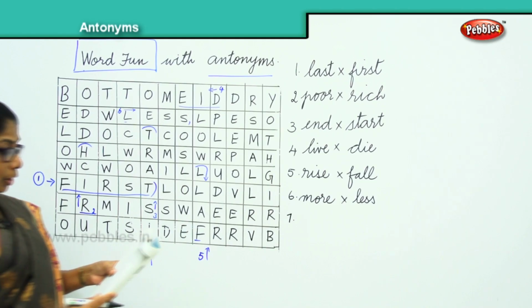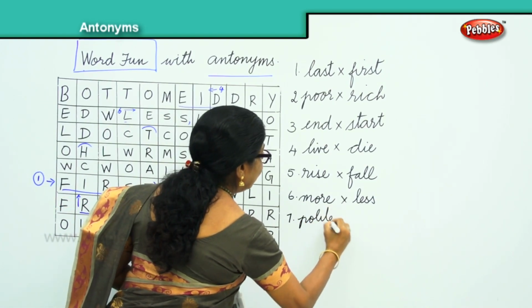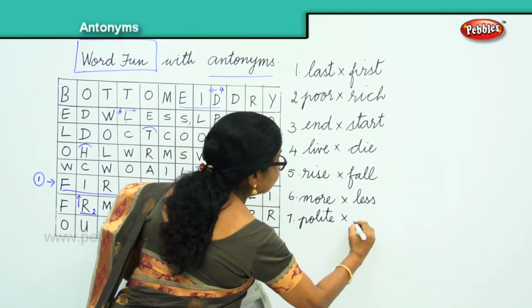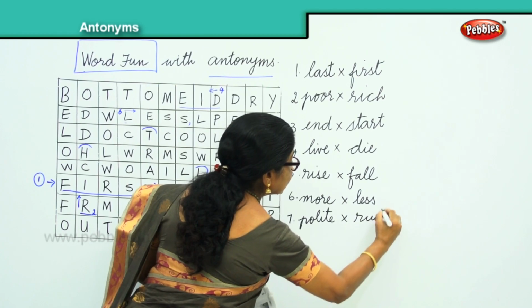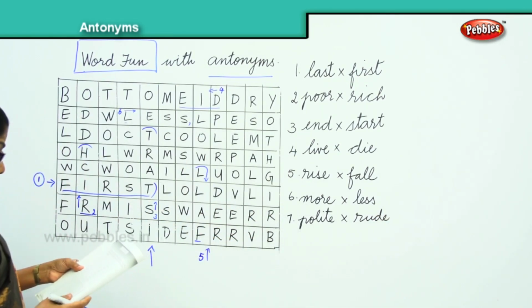Now the 7th word is polite. What is the opposite? Then give me the antonym. Polite, rude. Okay, let's find the word rude. Number 7, rude.